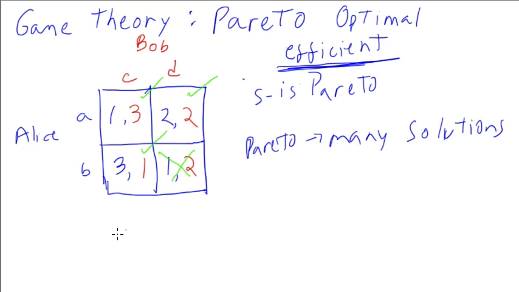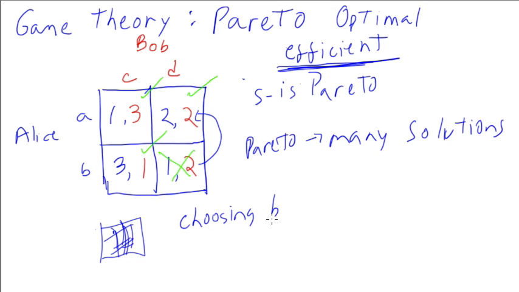A lot of the problems are actually like this: you start out with the set of all possible solutions, and you get rid of all the non-Pareto solutions because they're not efficient. Why would you be here when you could be here? Why would we choose this solution when we could choose that solution? So a lot of the problems are actually choosing between Pareto options. That turns out to be the actual problem, choosing between the various Pareto solutions, because the other ones are clearly not good enough for us, since we could choose the other one.